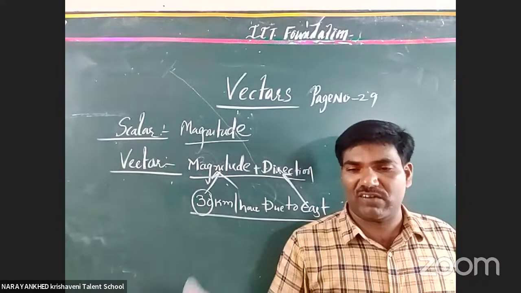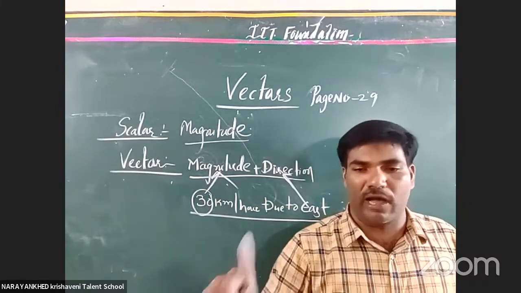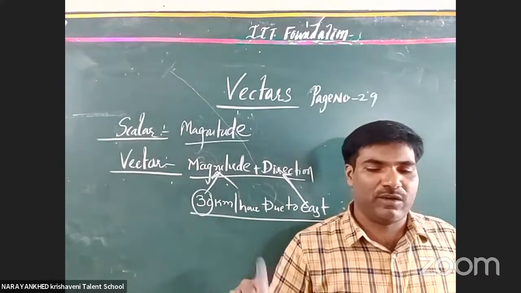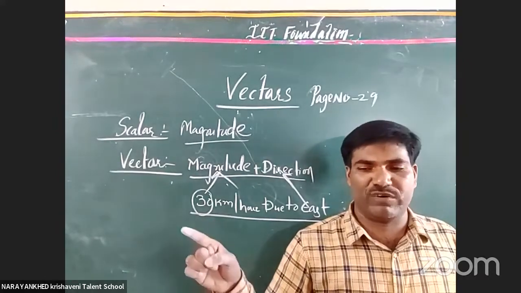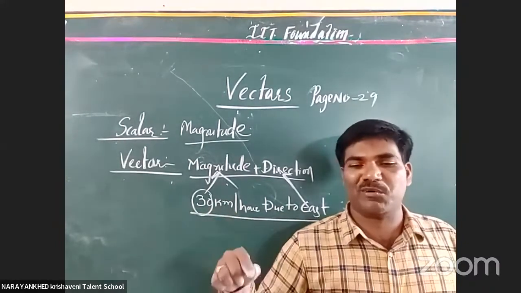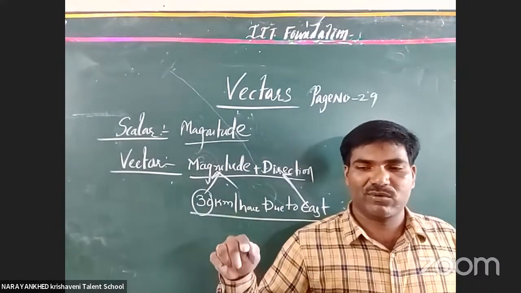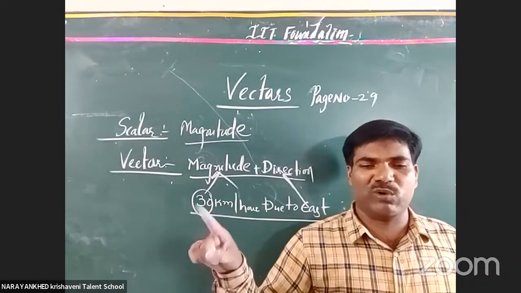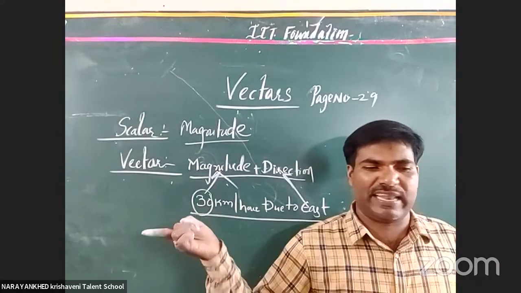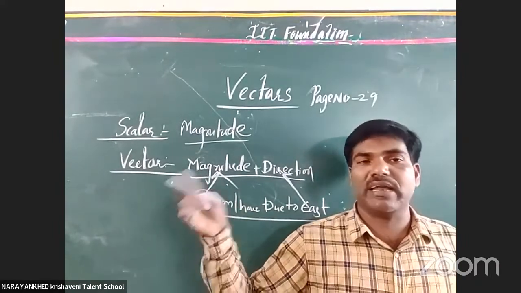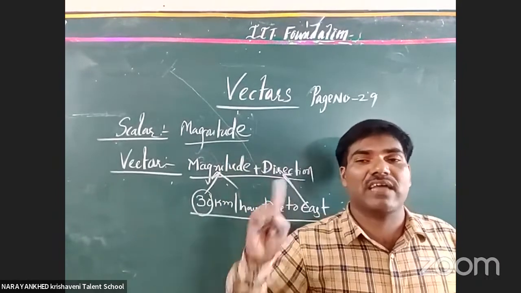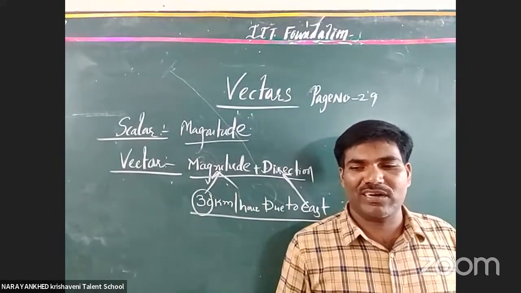After the definitions, you have to write the formula. Velocity is distance by time. Work is W equals F into S. Energy is half mv square. Got it? Next, you have to write the units. Work is joules, energy is joules, velocity is meter per second, and centimeter per second in CGS. Like that you have to write it. Then you write whether it is a vector or a scalar quantity. Got it or not?